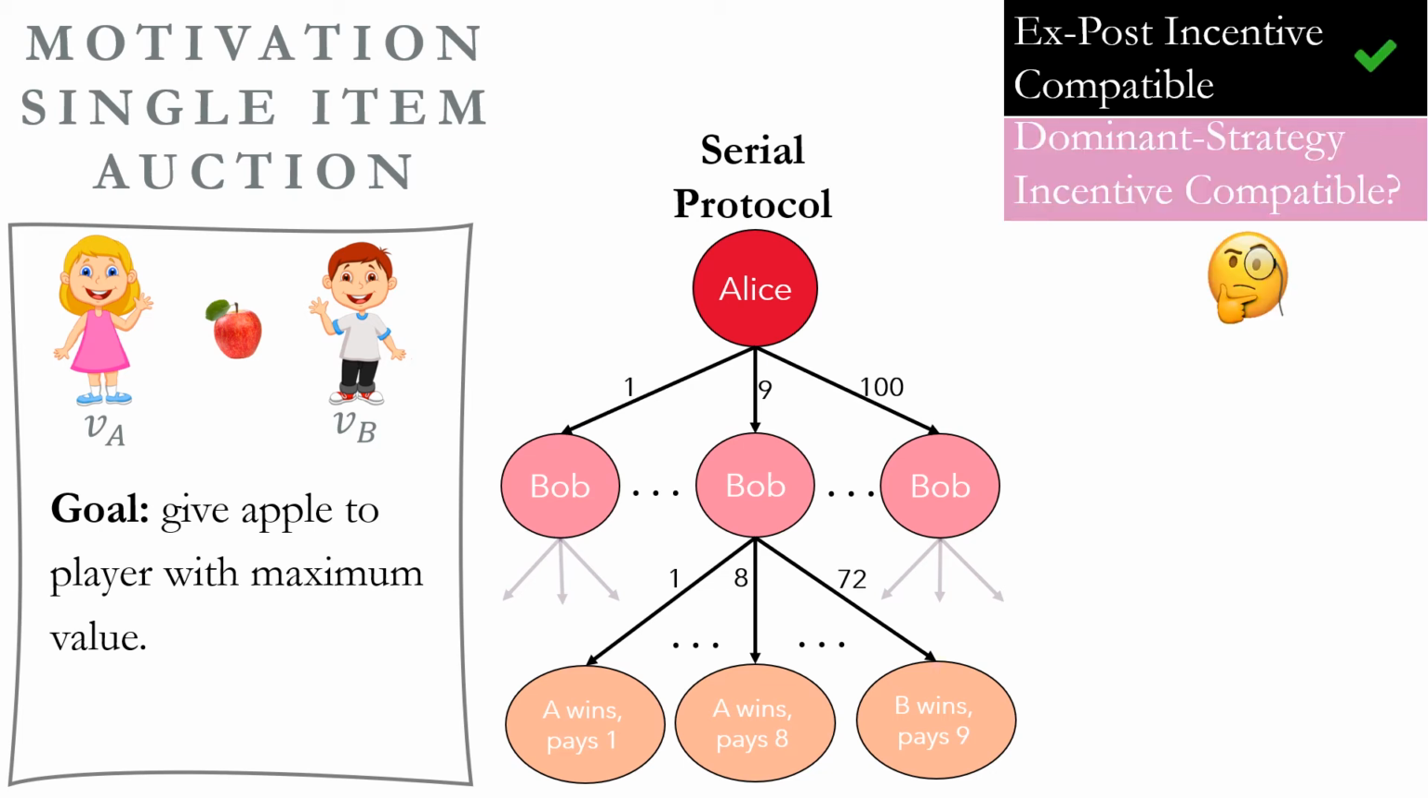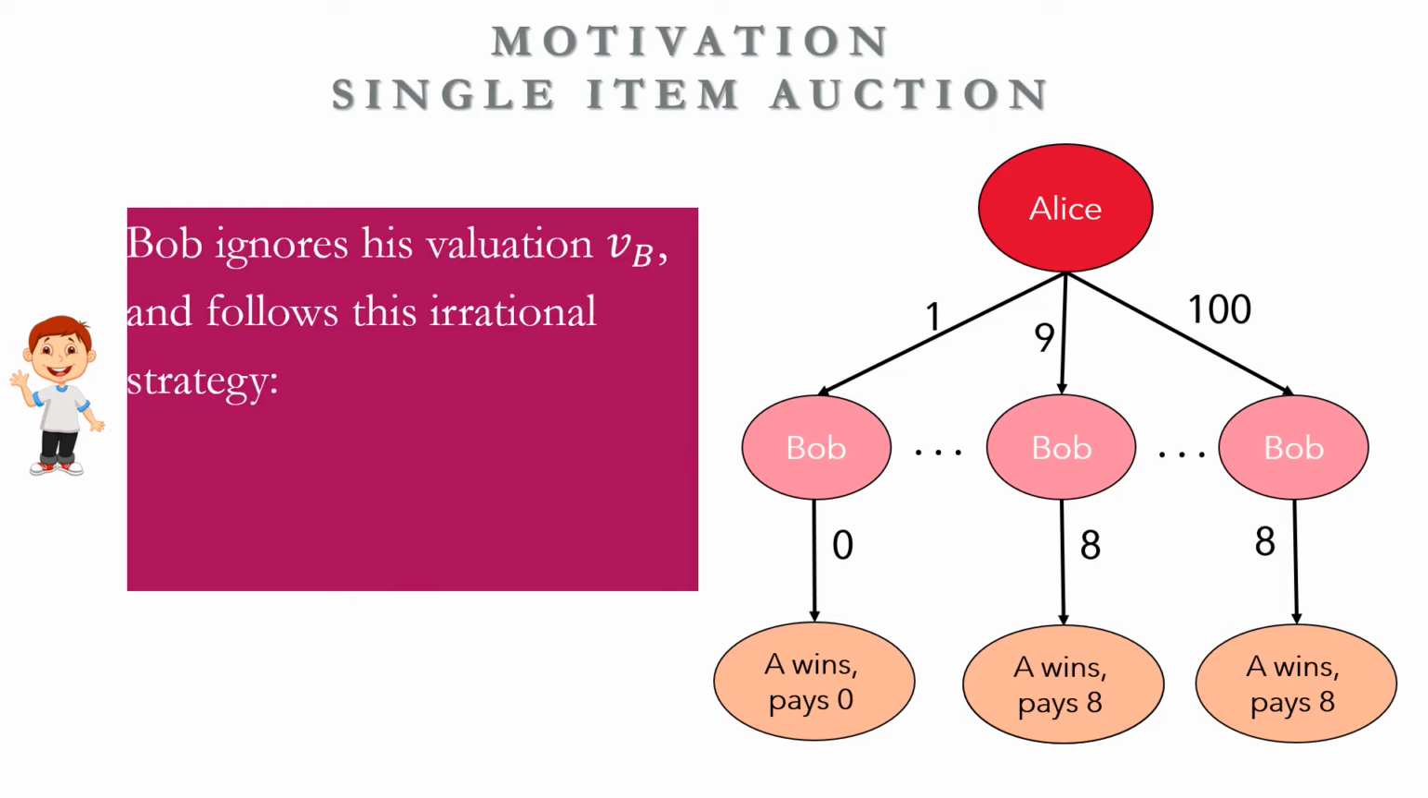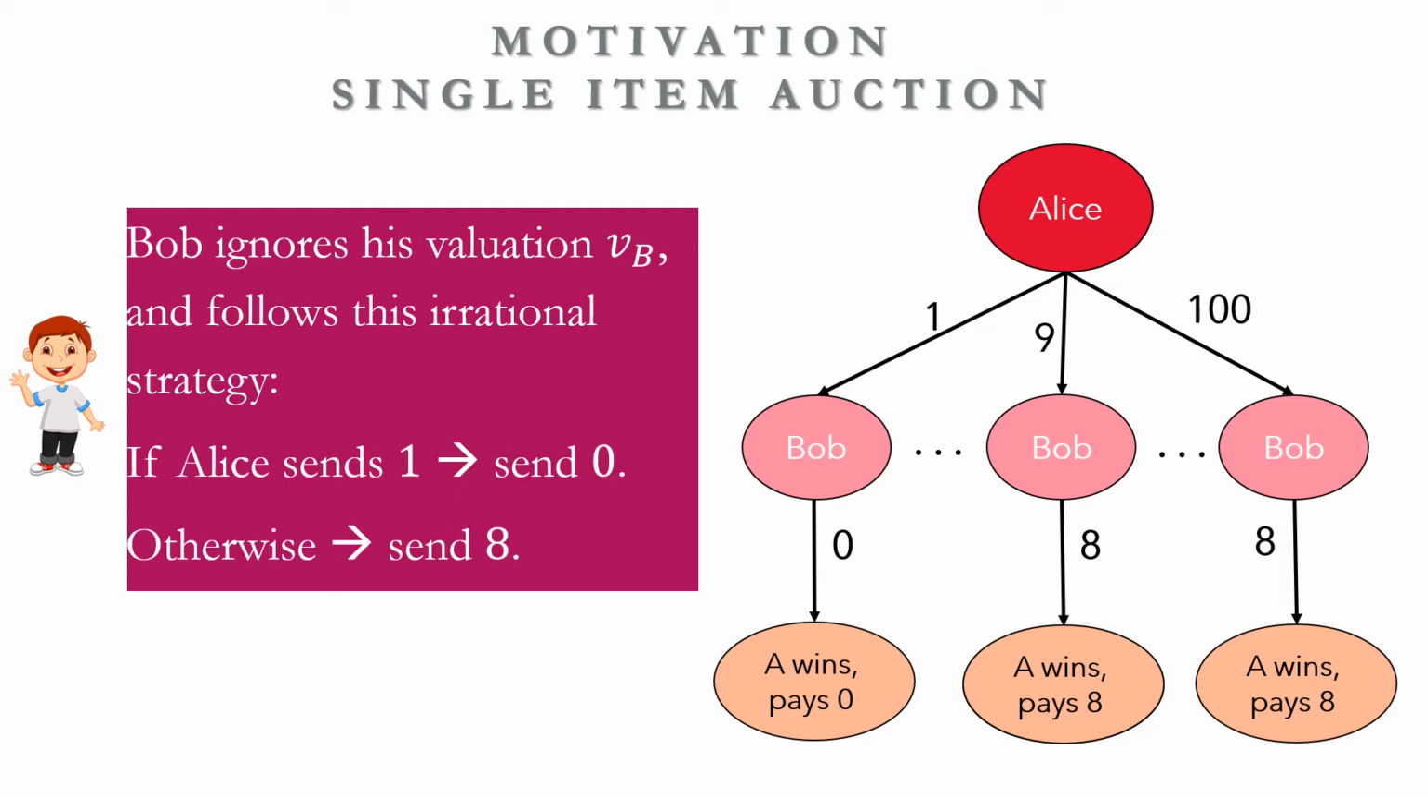Since it is ex post incentive compatible, the next question that comes to mind is whether it is also dominant strategy incentive compatible. We say that a mechanism is dominant strategy incentive compatible if each player has a dominant strategy in it. We will now get a sense of why Alice does not have a dominant strategy in this mechanism. To this end, consider the following irrational strategy of Bob. He ignores his value and conditions his behavior on Alice's message. If she sends 1, Bob sends 0, and for every other message that she sends, he sends 8.